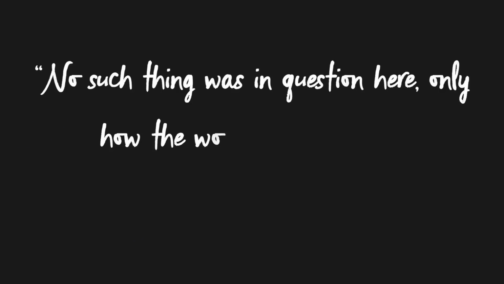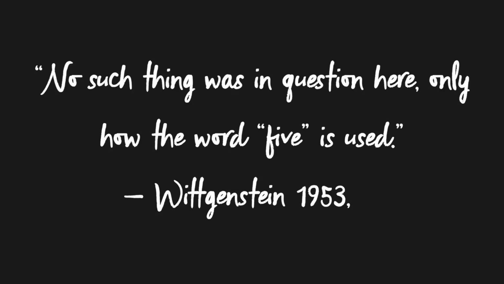So the shopper gets his 5 red apples, but the idea is the shopkeeper never really needed to understand anything about the meaning of those symbols beyond how to use them in a practical example. The number words correlate to our ability to count up to whatever number, and the colour words correlate to patches of colour, samples, paradigms. There was nothing spooky going on there, no talk about truth or reference or anything like that. Wittgenstein says no such thing was in question here, only how the word 5 is used.